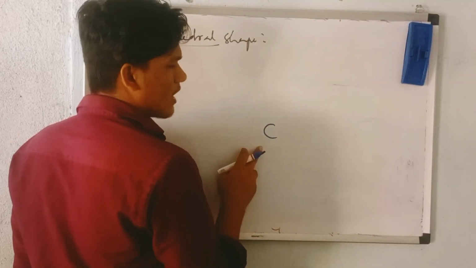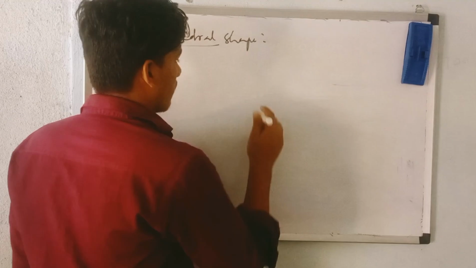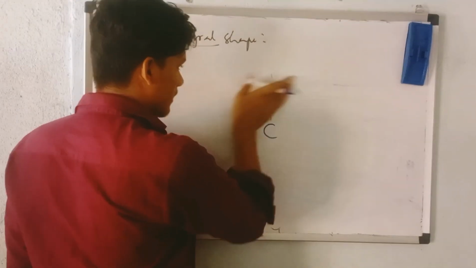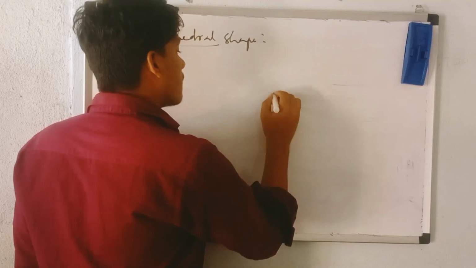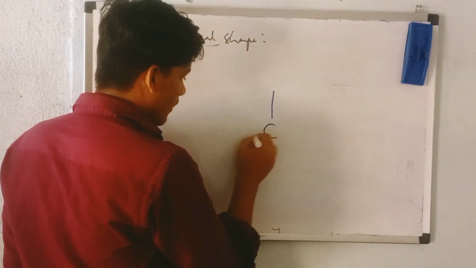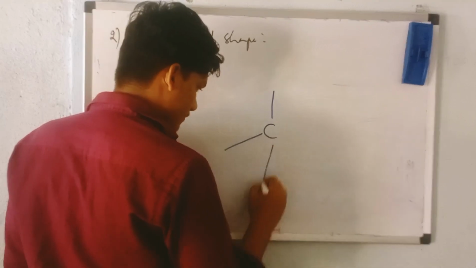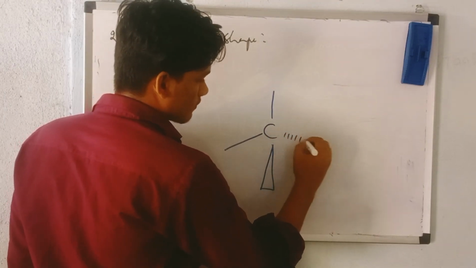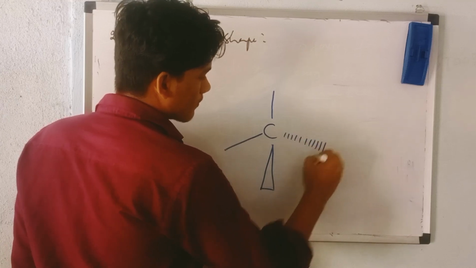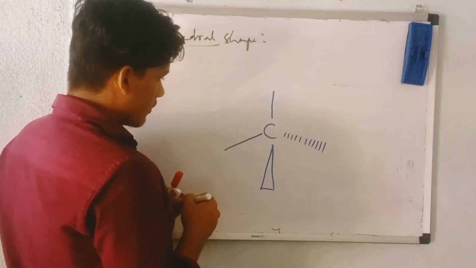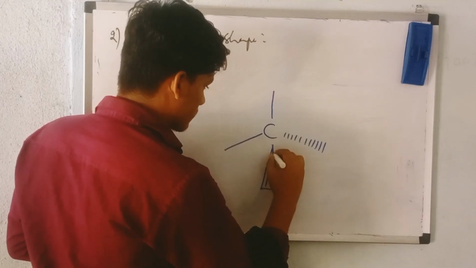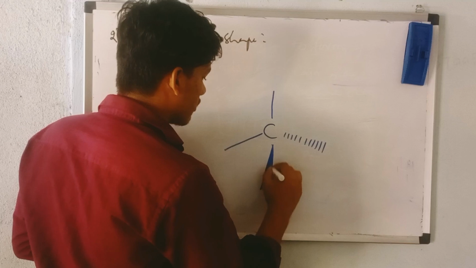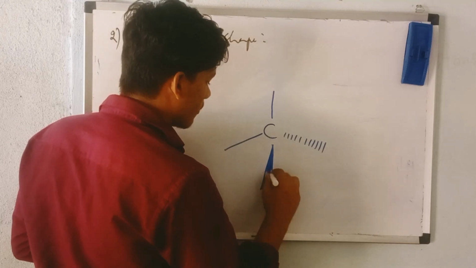Any compound means here carbon forms how many bonds? 4 covalent bonds. Here one covalent bond is situated. See here, one covalent bond like this, one covalent bond like this, and one more covalent bond like this, and one more like this. So here you can find this is somewhat solid in nature. This bond is somewhat solid when I draw on the board.